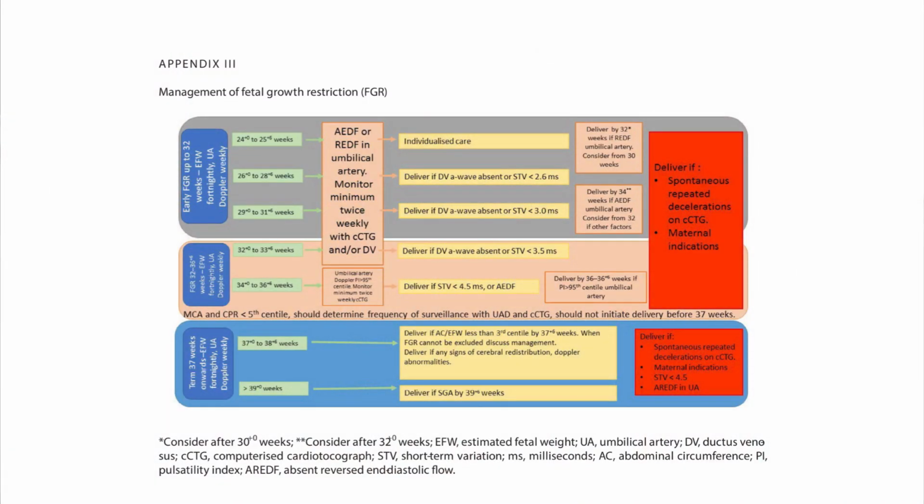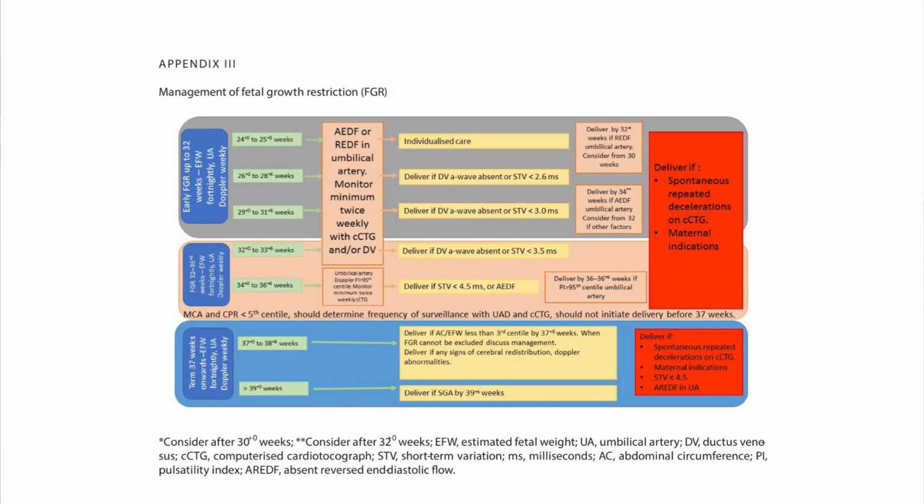Now let us see between 32 to 36+6 weeks. So from 32 to 33+6 weeks, we have to deliver if there is absence of A wave in the ductus venosus Doppler and the STV is less than 3.5 milliseconds. So till 34 weeks the ductus venosus is important.